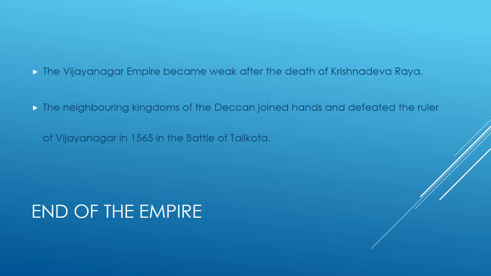End of the empire. The Vijayanagar Empire became weak after the death of Krishnadevaraya. The neighboring kingdoms of the Deccan joined hands and defeated the ruler of Vijayanagar in 1565 in the Battle of Talikota.